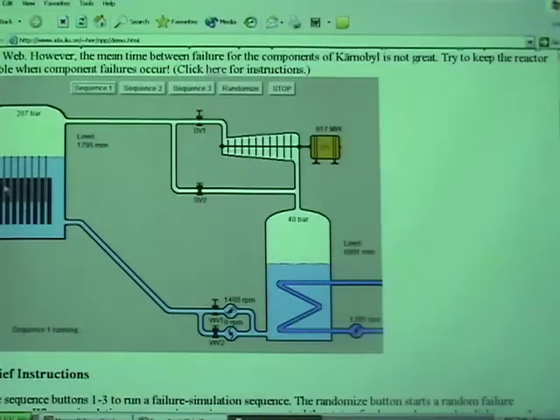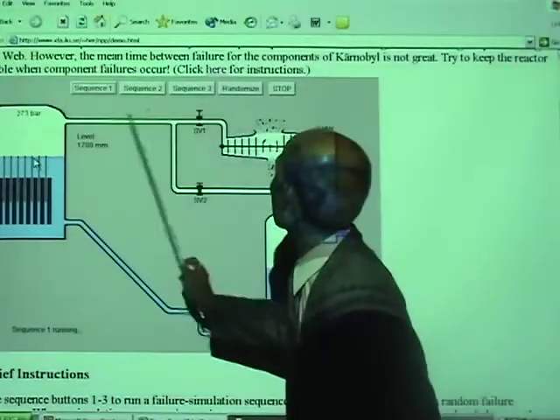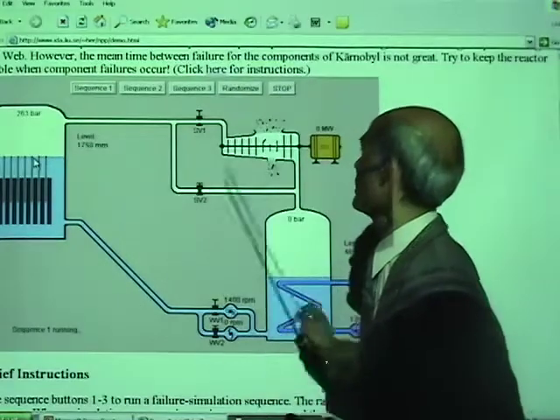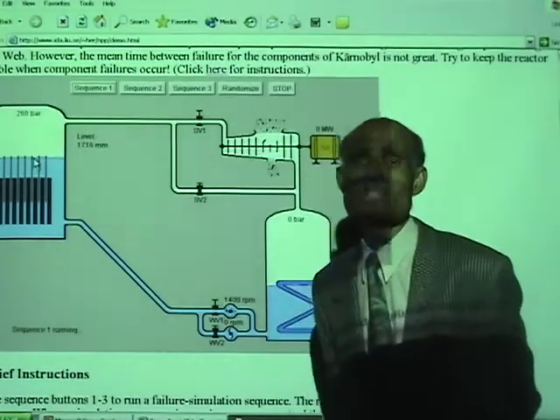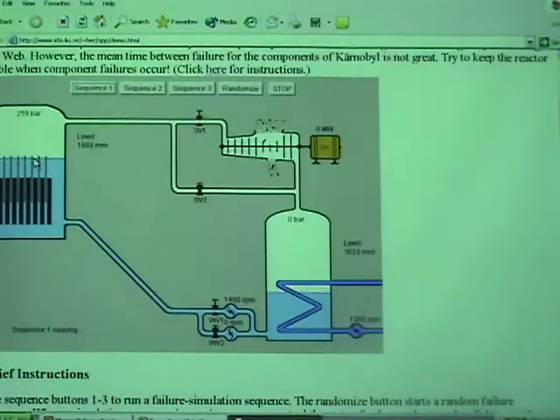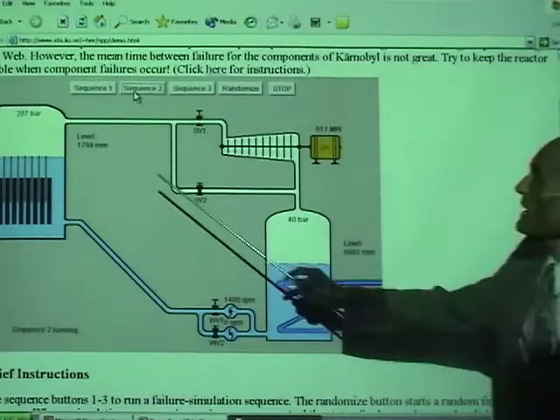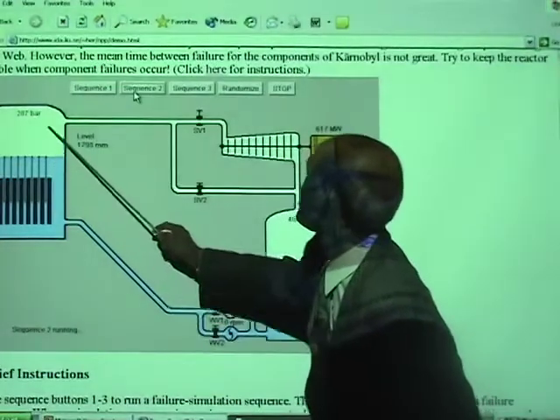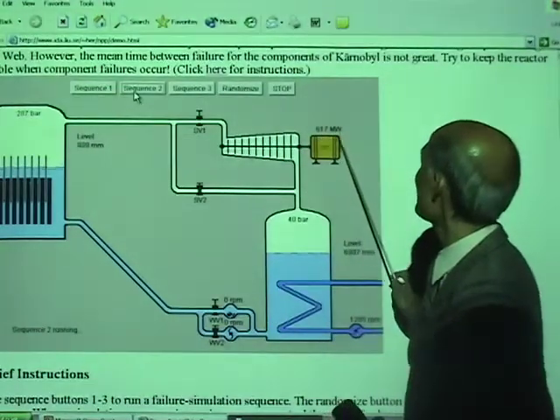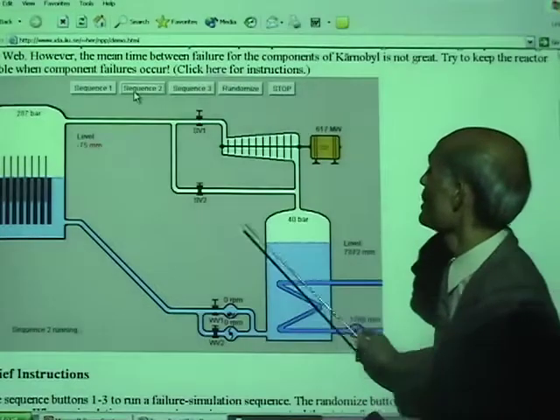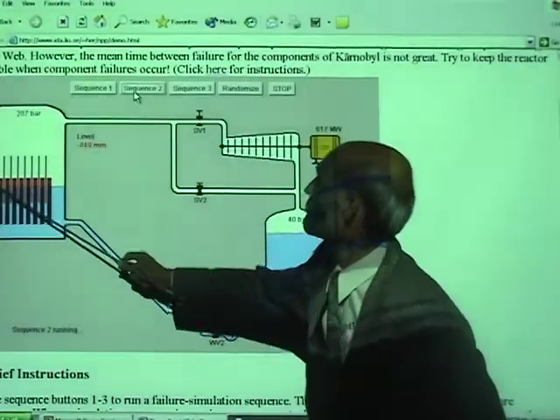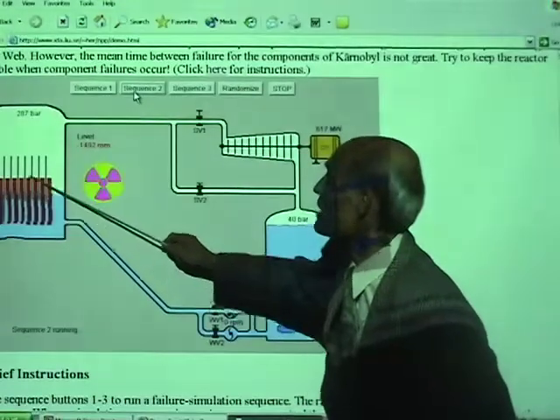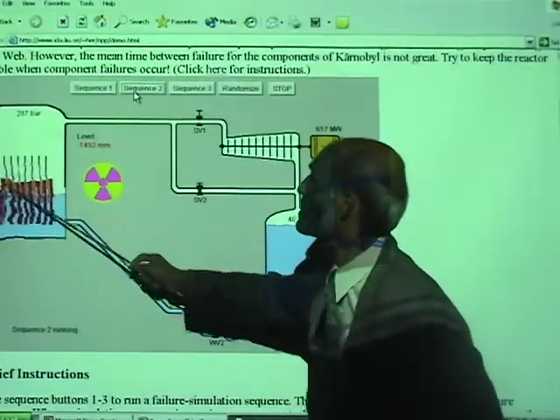Now you can see here the temperature is building up. Alright, it's building up here. Oh boy, the turbines got completely busted. Alright, let's stop that and try sequence 2. There you can see heat generated, steam generating 617 megawatts of electricity, and the pressure is building up. You can see the water is getting used up now, it's going to explode. Look at that, the fuel is melting.